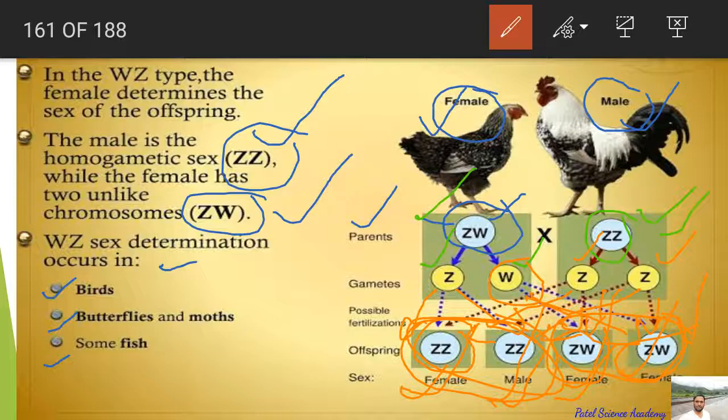But there is a little difference if you compare human sex determination and bird sex determination. In the human, the chromosomes are indicated by X and Y, and the female is homogametic, XX, and the male is heterogametic, XY. But in the bird, chromosomes are indicated by Z and W, and here the female is heterogametic, that is ZW, and the male is homogametic, that is ZZ. So this is about this lecture.